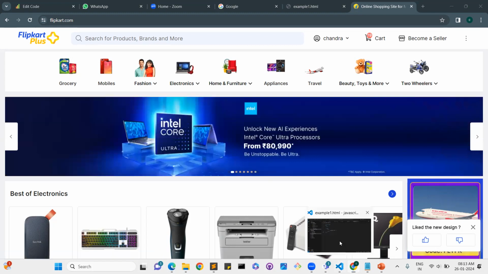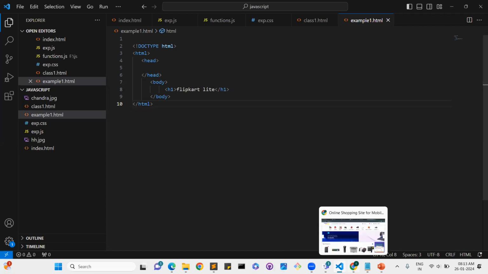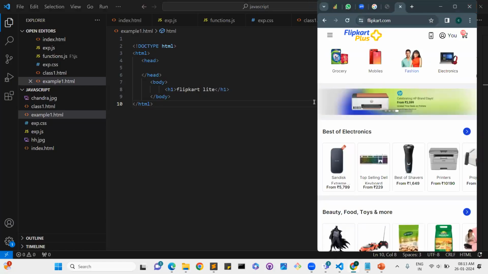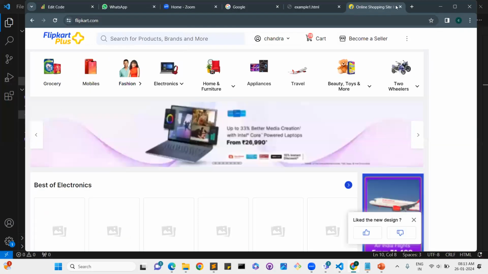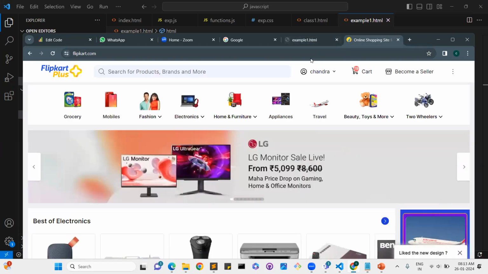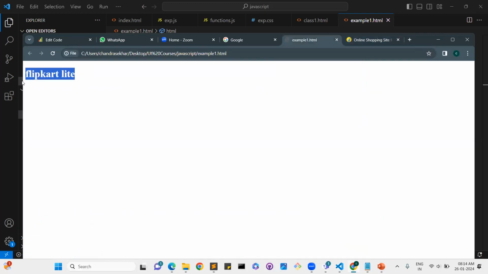So we can write like this. Say for example, see, this is just a normal HTML part. So consider this is the Flipkart Plus. This is the advanced one, like Angular Material or something. But this is just a normal, basic one. So consider this is also one web application only. But this is the advanced one, and we wrote just a simple one.